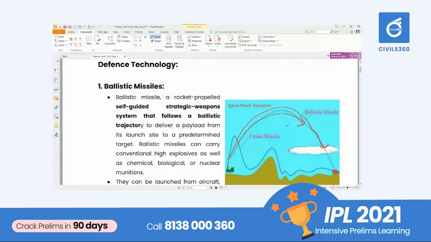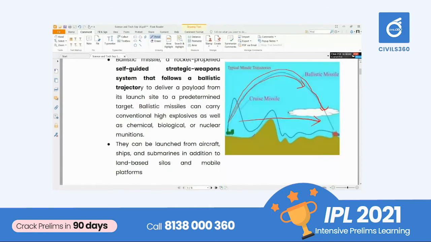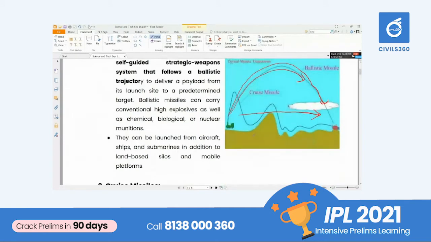The cruise missile, instead, has a different approach. Throughout the period of flight, whenever the missile is in flight, it can be rerouted or guided according to the requirement of the target. For example, if the target is moving, it can also follow the moving target. That is the major difference between a cruise missile and a ballistic missile. The ballistic missile will primarily be in a single projectile motion or a typical ballistic trajectory.